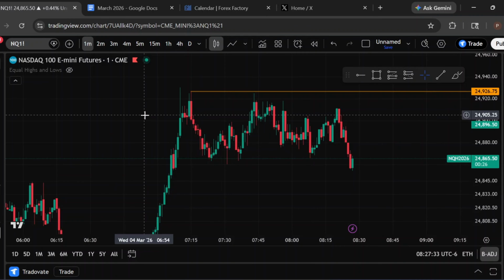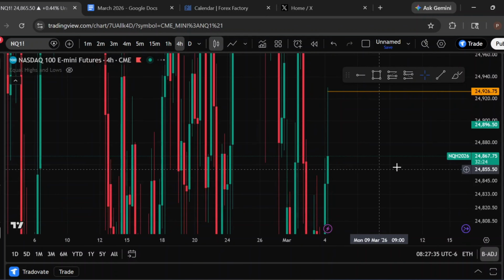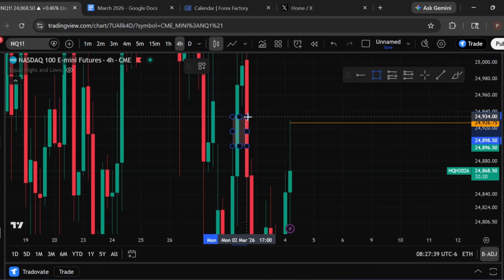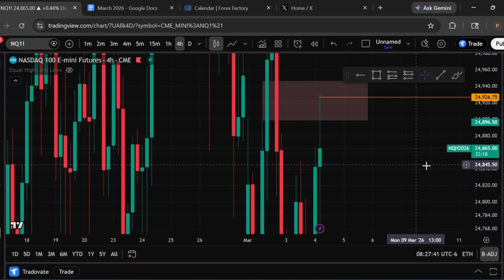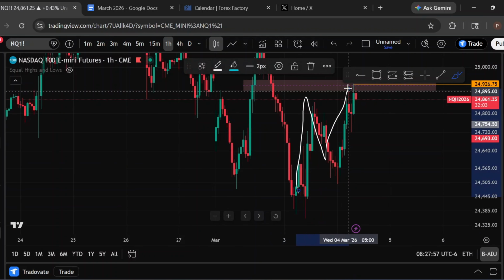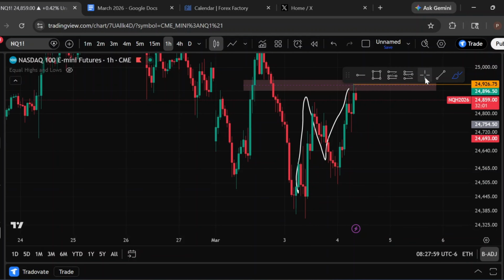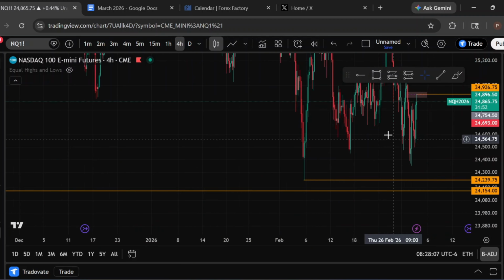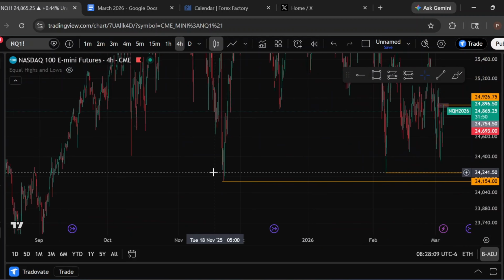Today is March 4th, and I feel like my bias today is pretty neutral. As you can see, price just tapped into this 4-hour BPR right here, and we're getting a nice bearish reaction out of it. But recent price action on the 1 hour has looked bullish with higher highs, higher lows, and higher highs. But also, we did leave a lot of liquidity down here when price dumped, and we left some